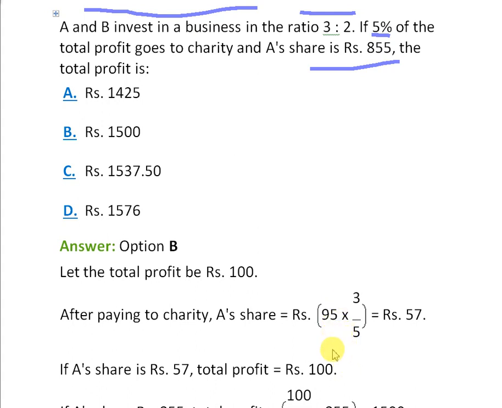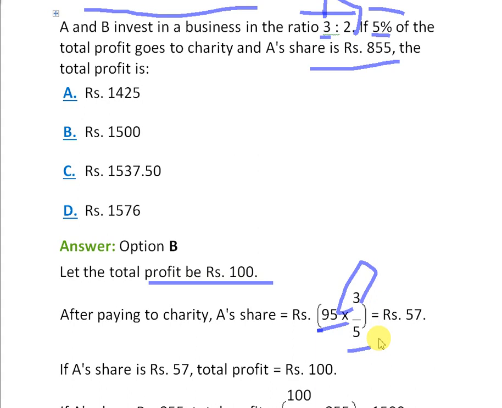Now why did this come from? The question must have struck your mind, right? This came here because we assumed that the total profit is rupees 100 and 5% was given to the charity. So after paying to charity, 100 minus 5 will be 95. So it will be 95 multiplied by 3 because A invested 3. And why this 5? Because in total 3:2 was invested. So 95 into 3 divided by 5 equals rupees 57.